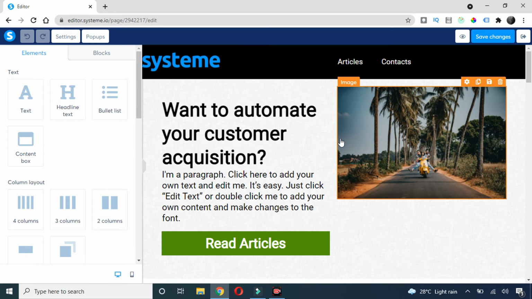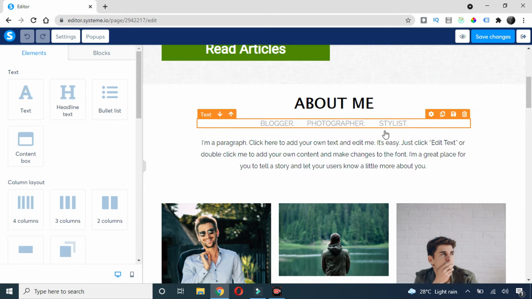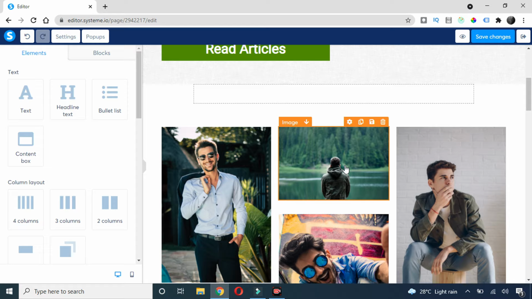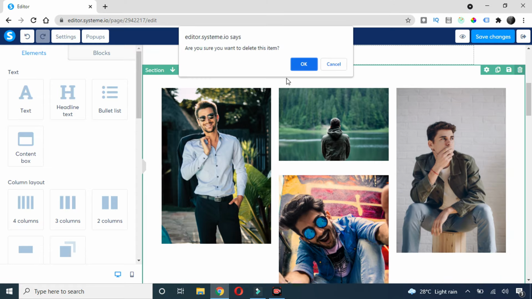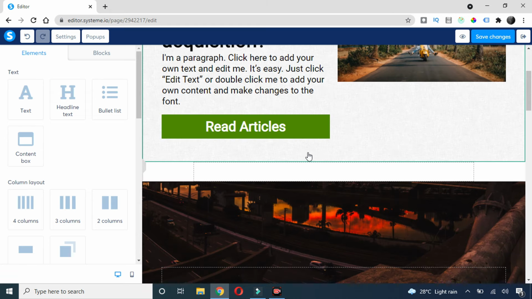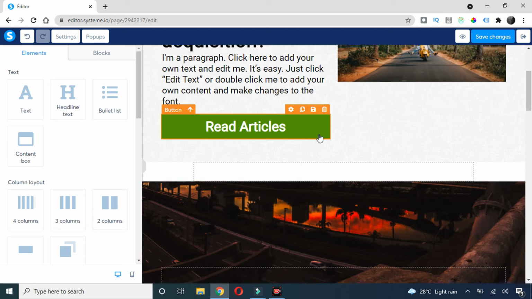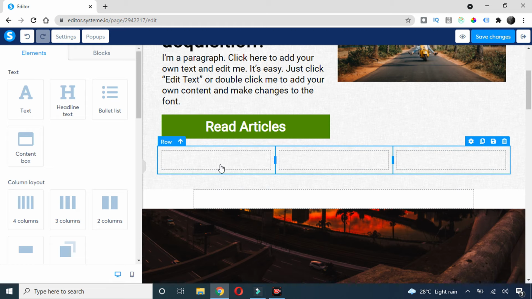Okay, and now you can edit this template. So let's say I don't want this part, so I'll just click on delete here and I can remove this. Let's say I don't want this part as well, so I can just choose this complete column here and remove it. Okay, now let's say I want 4 columns or some columns here, so I'll just go here and drag this 3 column, right?